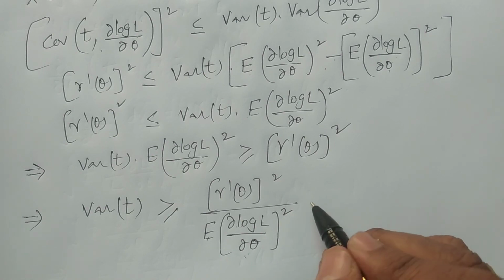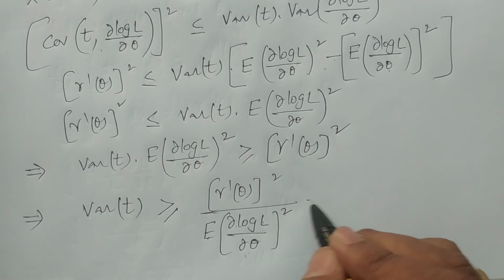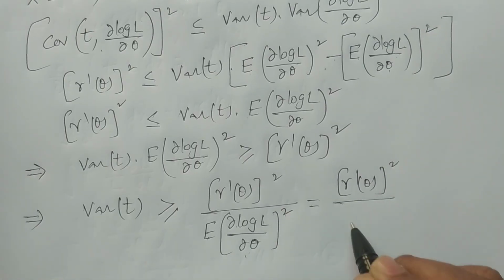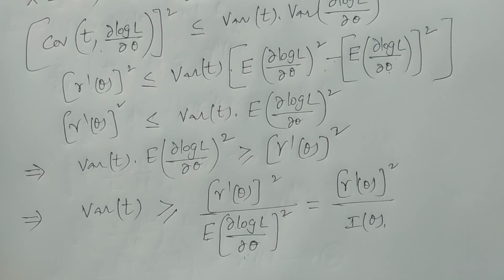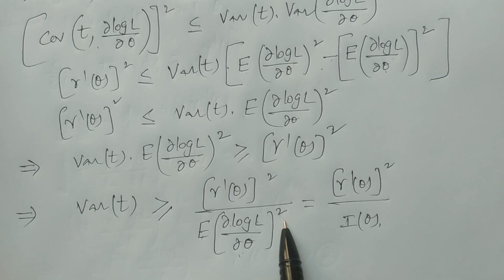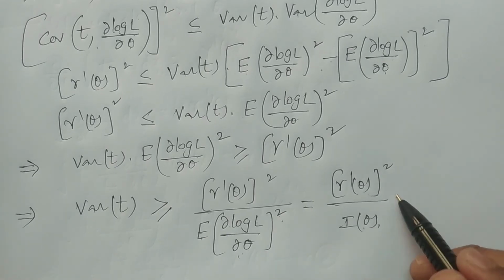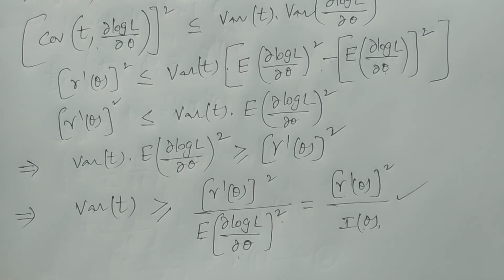So we can write this as γ dash θ whole square divided by I(θ), where I(θ) is nothing but expectation of ∂ log L by ∂θ whole square, the information on θ supplied by the sample. So finally, the result is variance of t is greater than or equal to γ dash θ whole square by I(θ). So this is what was required to prove. This is the Cramer-Rao inequality.